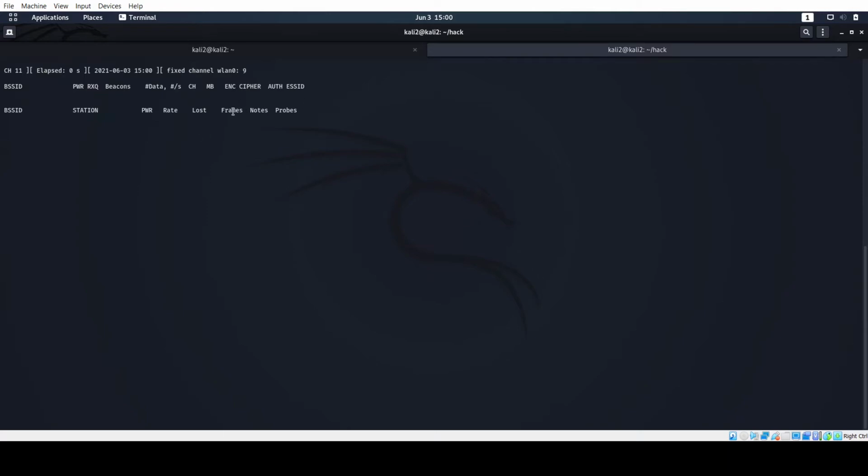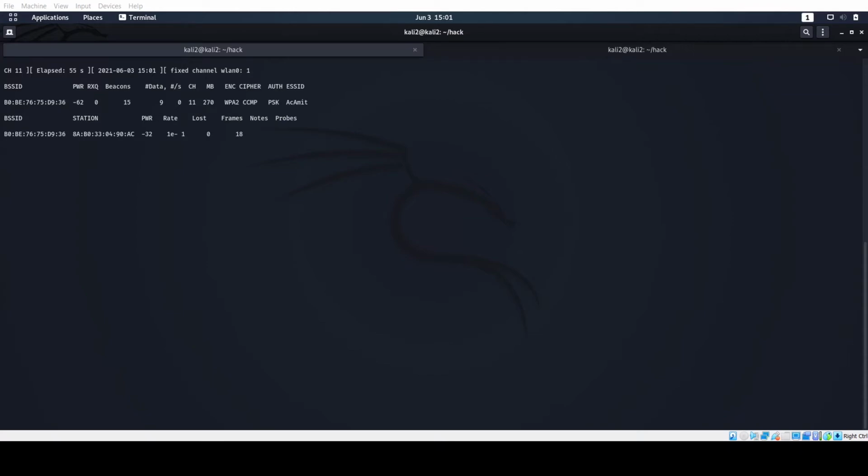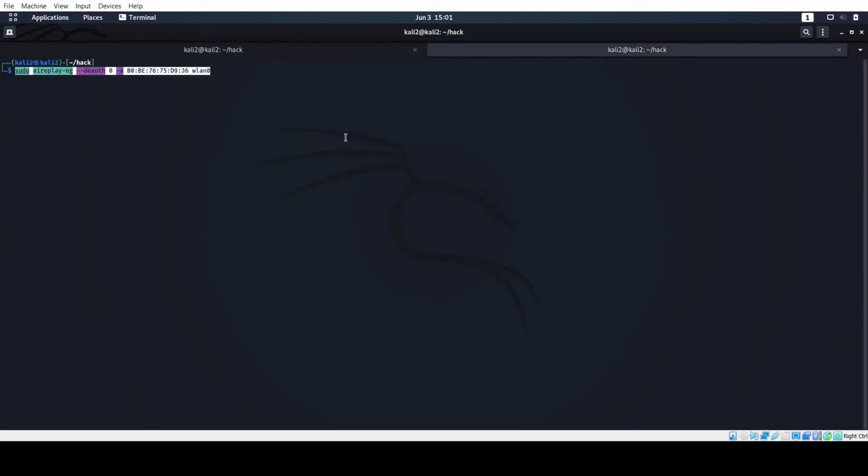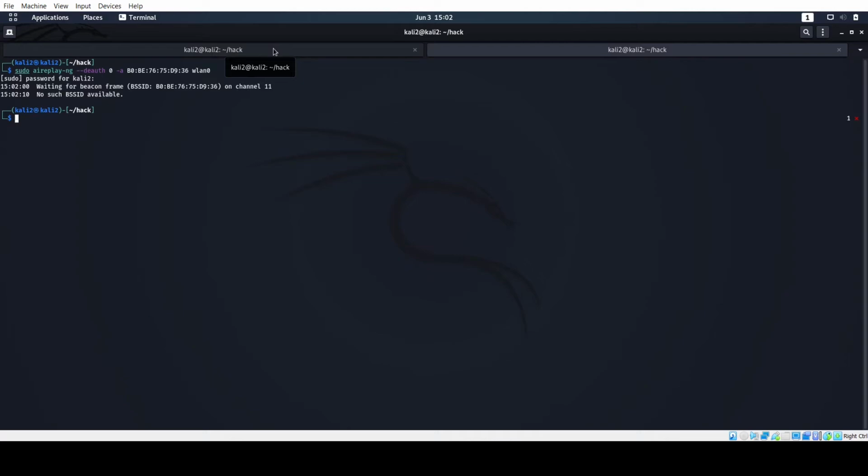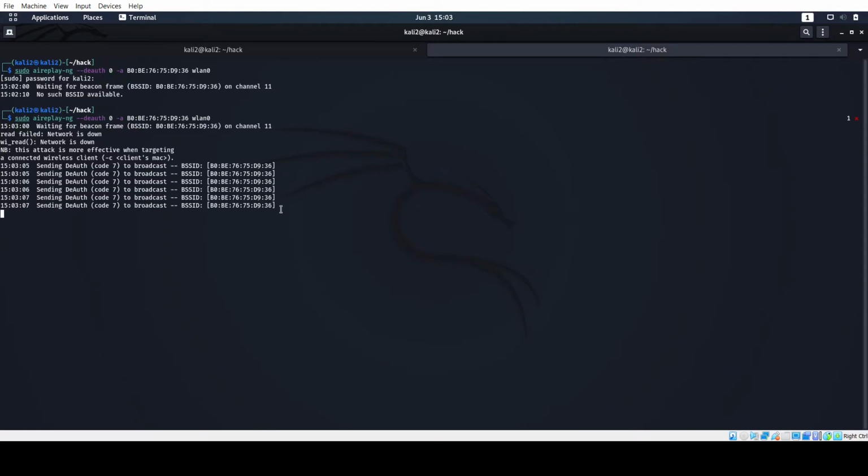Okay, so all the activities that are happening will show up here. What we want to do is send a deauth command so that the device gets deauthenticated and it tries to reconnect and we capture that handshake. So we will use this command. Oops. Okay, it's working now.